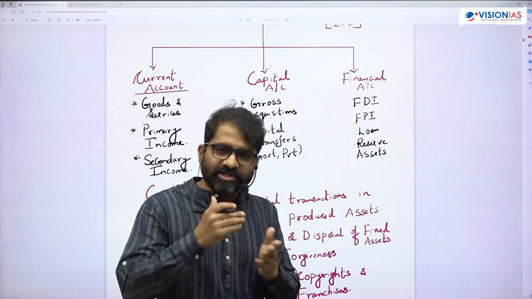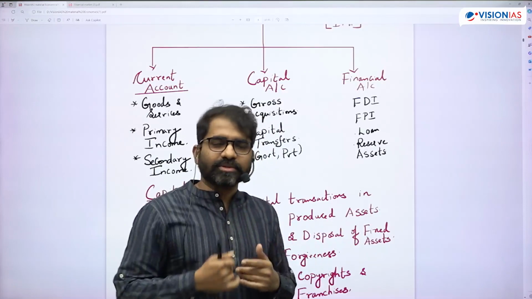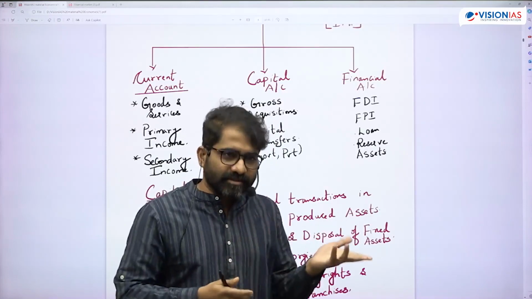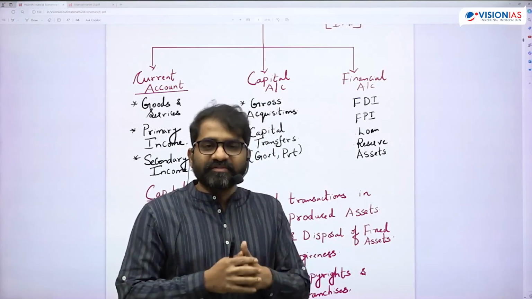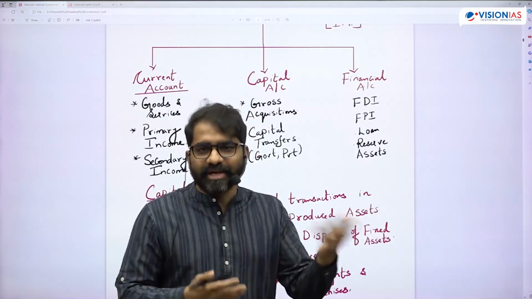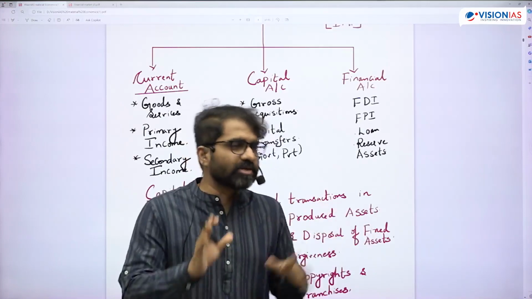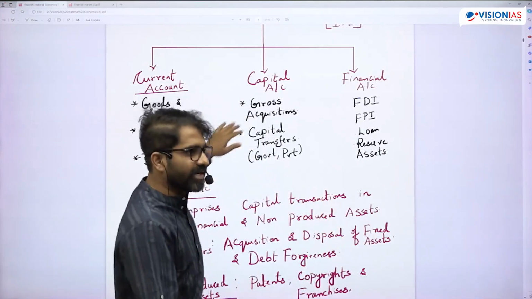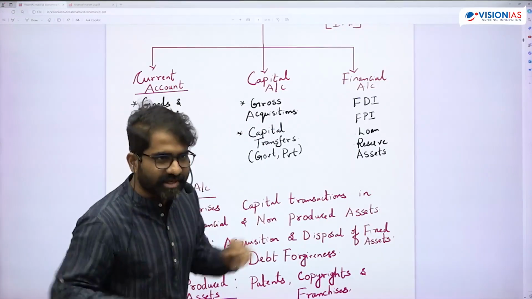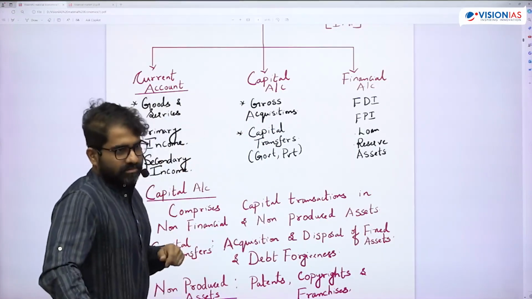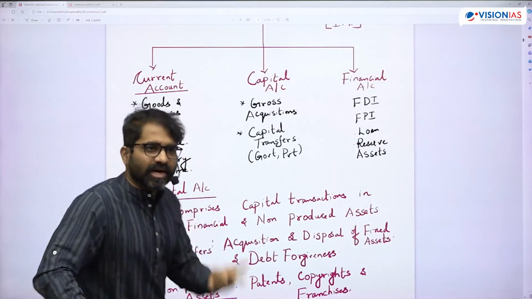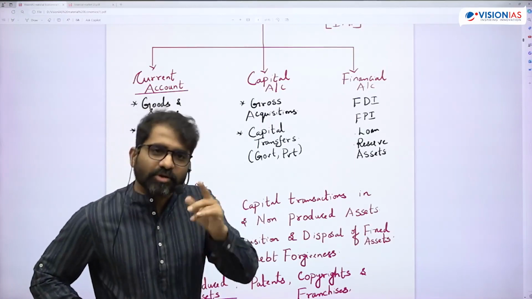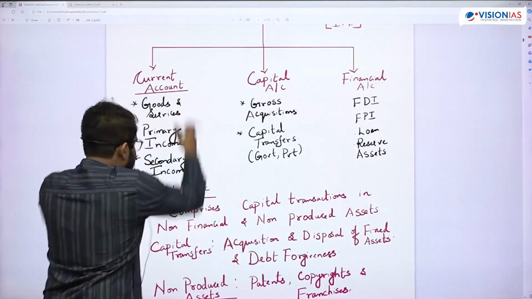That is, you worked or generated some profit because of business. You have given your house on rent, you're getting rent. You're generating money because of factors of production. So that is primary income. If it is transfers, it is secondary income: remittance, transfer, grant. Is that okay? So it's the same, but this is how the classification is done.